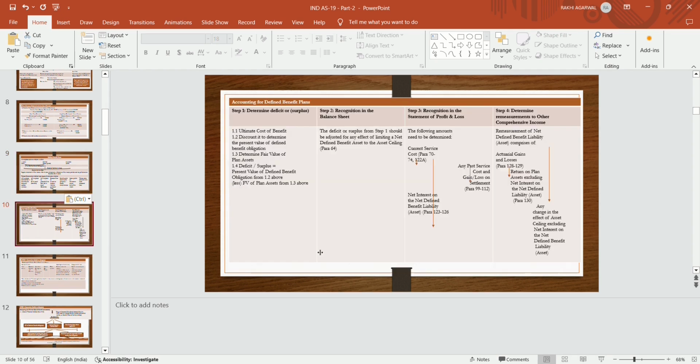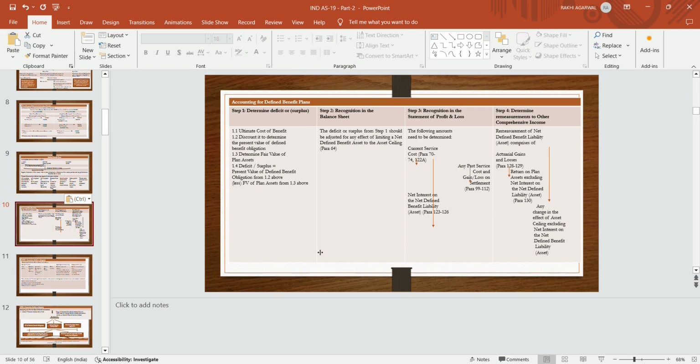Now, in accounting, there are four steps to determine the defined benefit plan, that is, the deficit or surplus. First step is to determine the deficit or surplus. How to recognize that in the balance sheet. How to recognize which cost is to be recognized in the statement of profit and loss, and how to measure what amount is to be disclosed in the OCI, what amount in the profit and loss account, and what amount in the balance sheet.